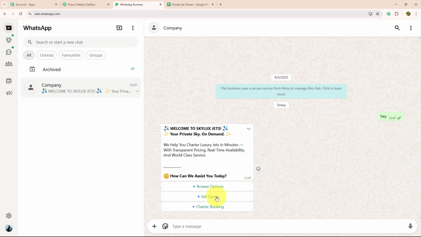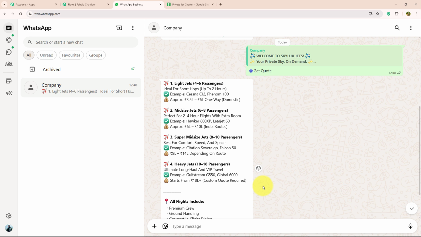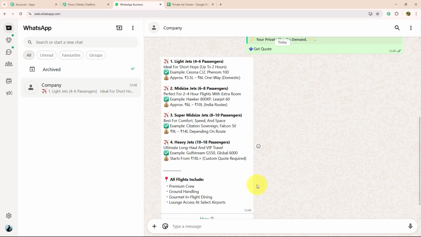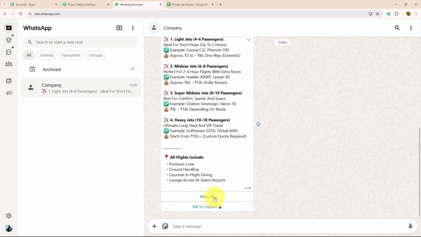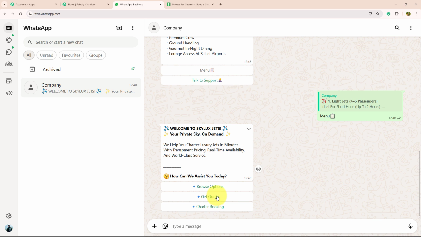I'm going to select get quote. As soon as I have selected get quote, they have provided me a quotation of their jet flight, and with that they have provided me 2 action buttons: menu and talk to support. I'm going to select the menu option. As soon as I have selected the menu option, I got the initial message again. This time I will select chartered booking.